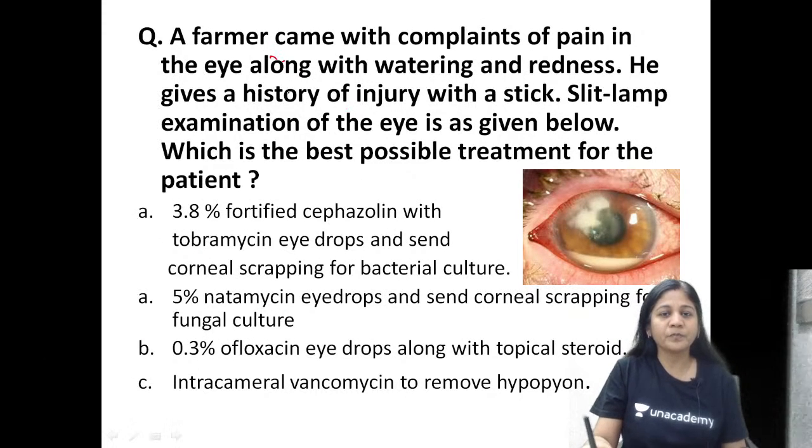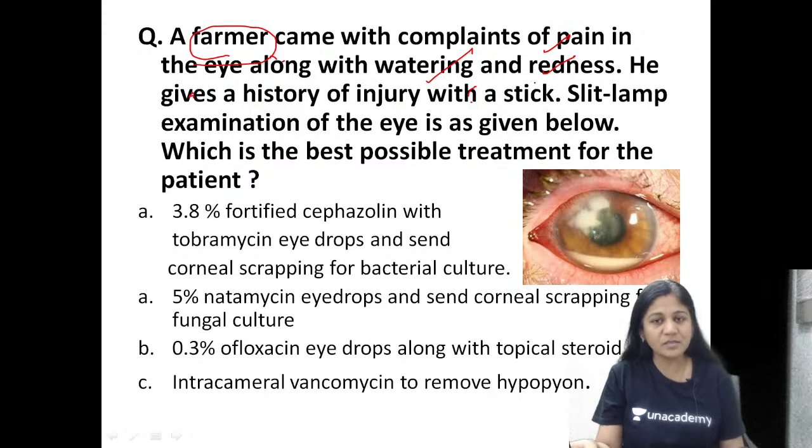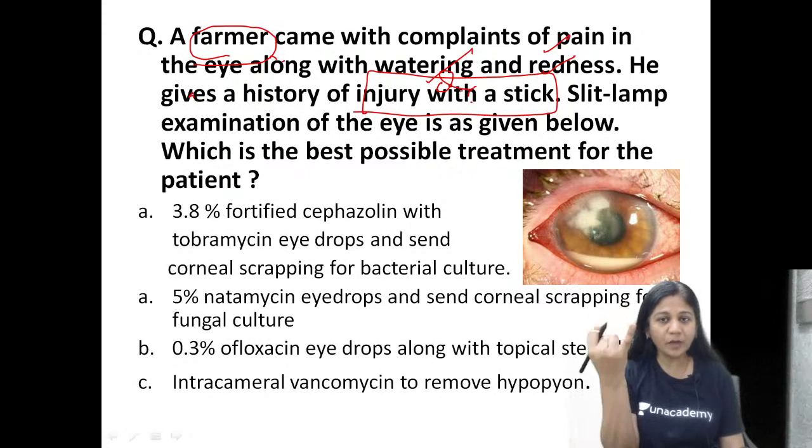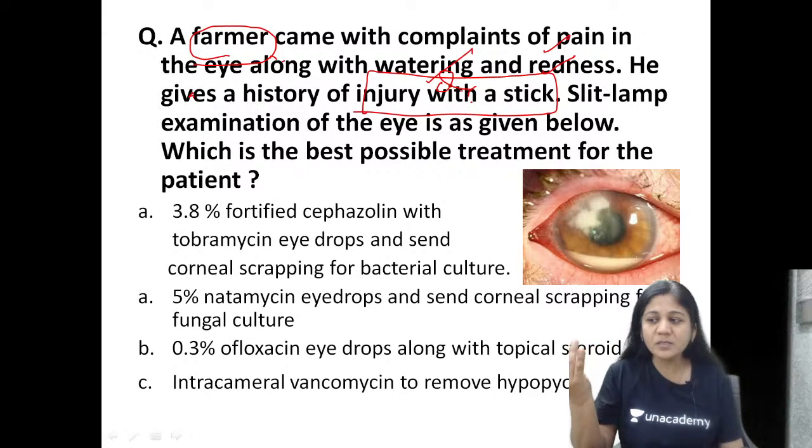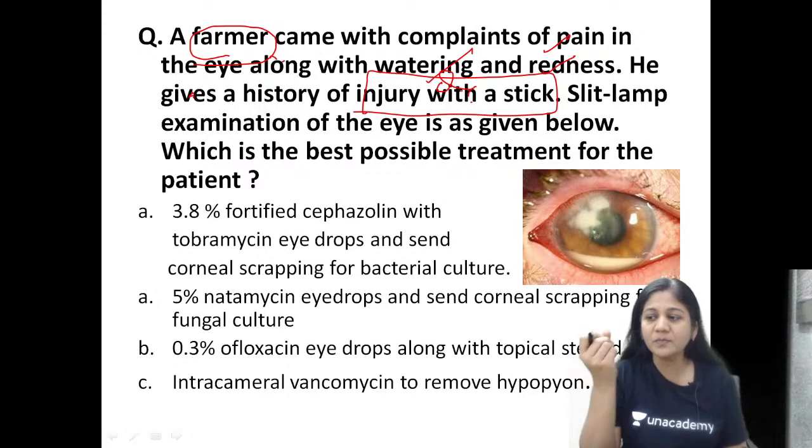This is a farmer. So here we have a farmer who is complaining of pain along with watering and redness. So you have pain, watering and redness. Now there is a history of injury with a stick. So it's a very significant history, isn't it? You have a farmer with PVR changes. What is this PVR? Pain, decrease in vision and watering. Apart from that, there is a very specific history of injury with a stick.